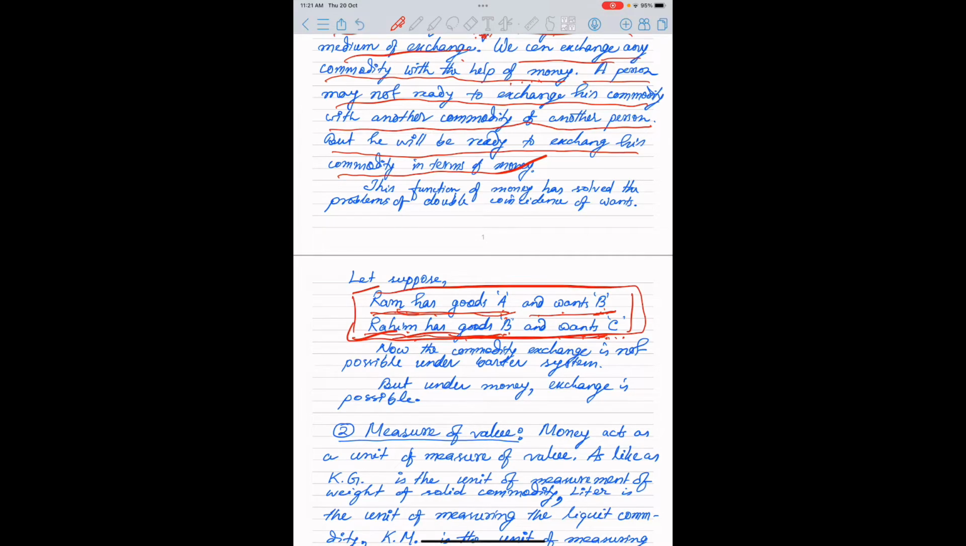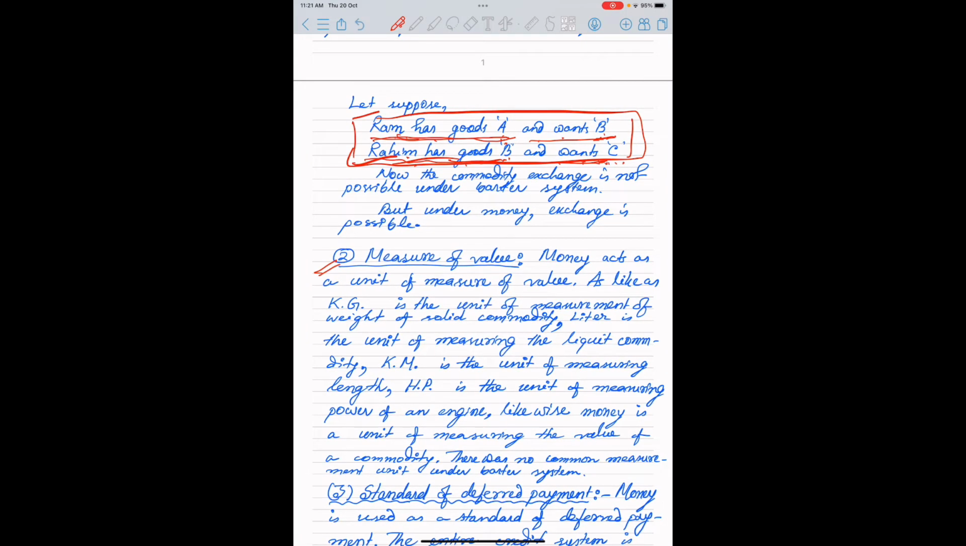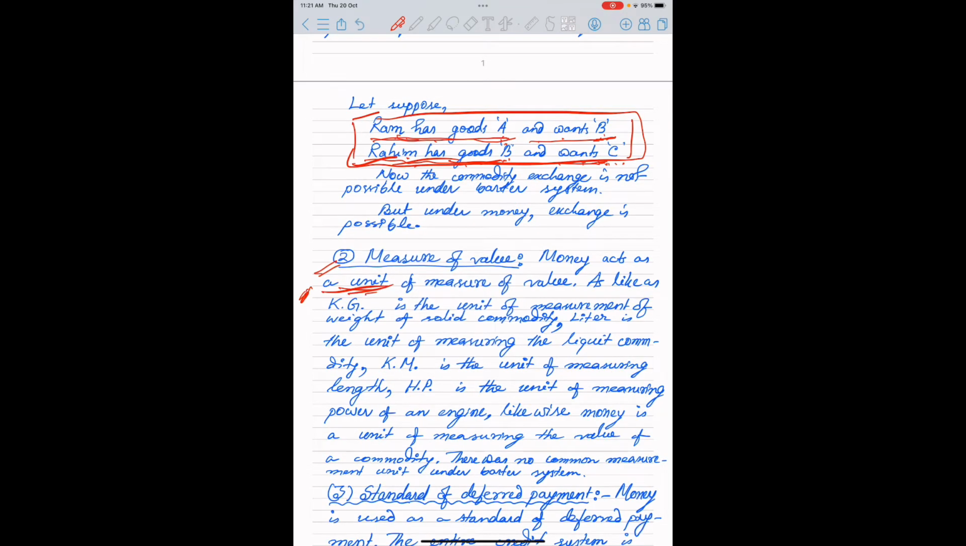this problem is solved automatically. Now come to the second point, that is measure of value. You see in the poem, the second is measure of value. It is nothing but a unit of measurement. Kilogram or milligram is nothing but a unit of weight. Likewise, the unit of measurement of length is kilometer. Likewise, the unit of measurement of power of an engine is HP. Likewise, we use money as the unit of measurement. There was no common measurement unit under the barter system.